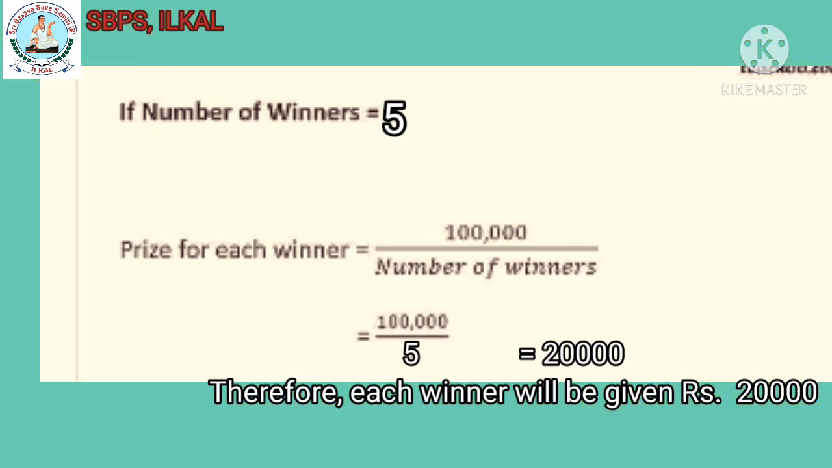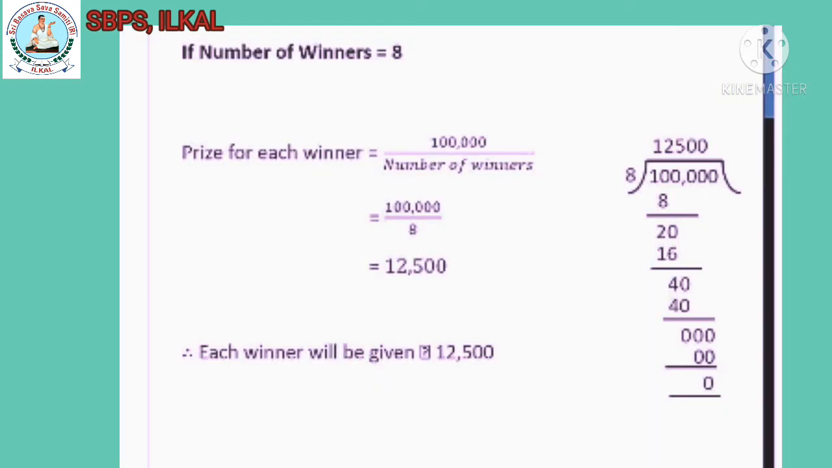If number of winners is equal to 5, prize for each winner is equal to 1 lakh divided by number of winners, which is equal to 1 lakh divided by 5, which is equal to 20,000. Therefore, each winner will be given rupees 20,000. If number of winners is equal to 8, prize for each winner is 1 lakh divided by 8, which is equal to 12,500. Therefore, each winner will be given rupees 12,500.